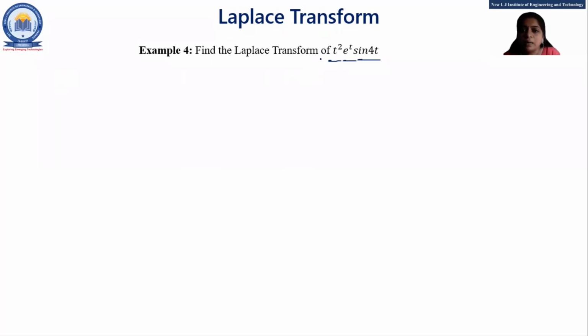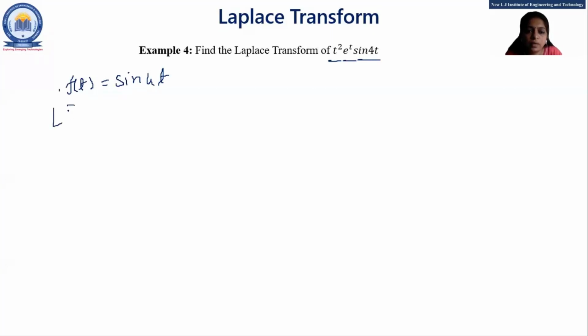Normally we'd take the multiple of t square as our function of t. But listen carefully. When three terms are there, yes, Parmeet, very good, you are right. Where three terms are there, a multiple of t square and an exponential term, that is fine, sine 4t is your function of t. So here f of t is sine 4t, right?